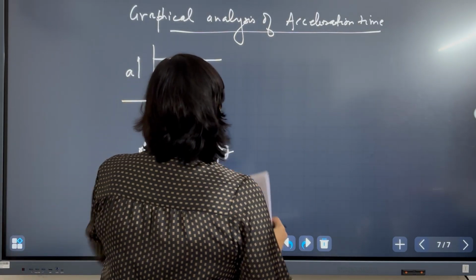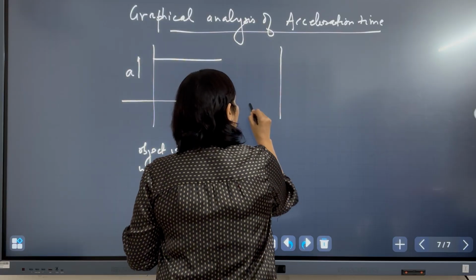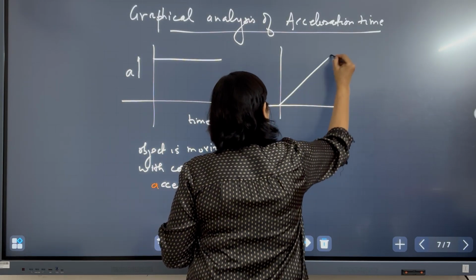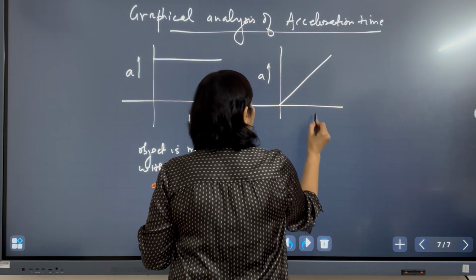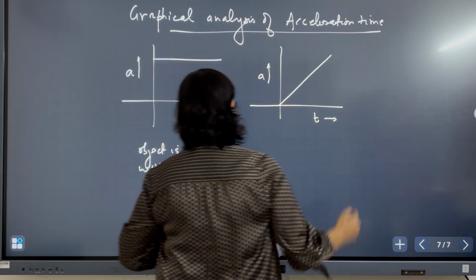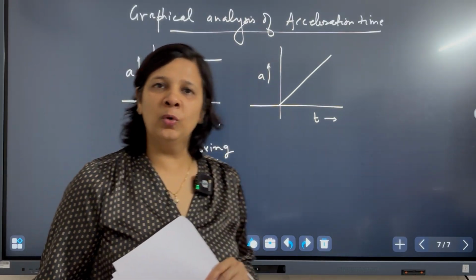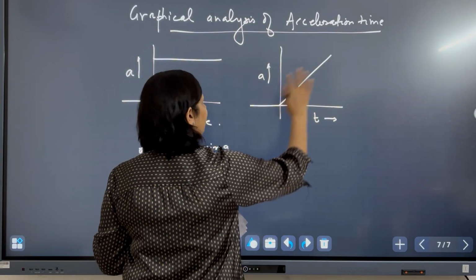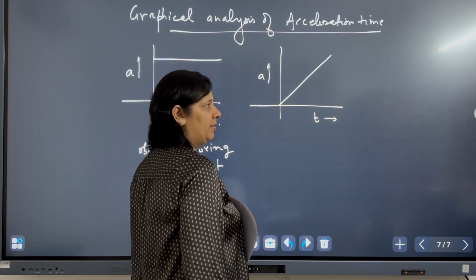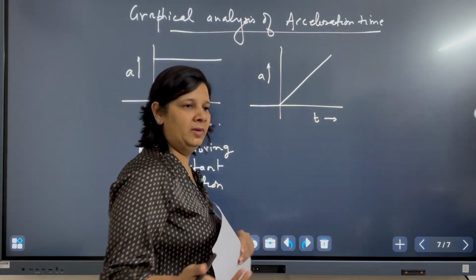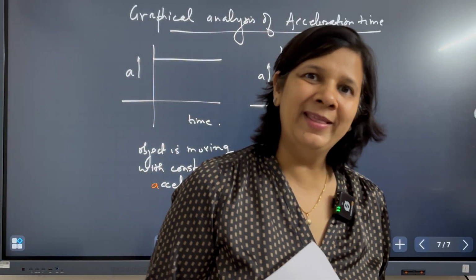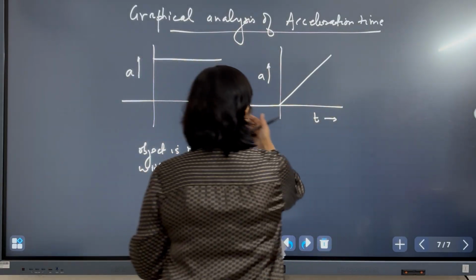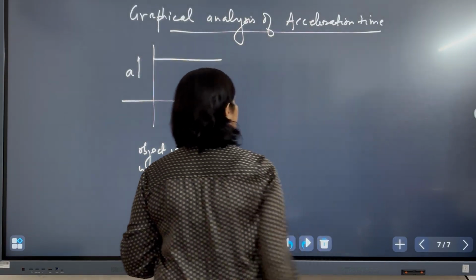Now if the graph is like this, it means the acceleration is changing. I told you, as of now we will only deal with constant acceleration. Later on we will learn about the motion of an object when the acceleration is changing with time, that is, acceleration as a function of time.